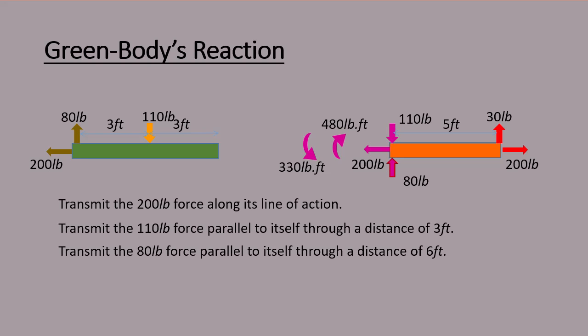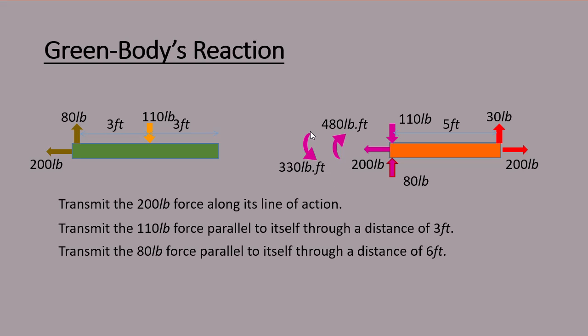Next step, we transfer the 80-pound force to the left edge of the orange body. And just because you have transferred this 80-pound force through a distance of 3 feet plus 3 feet, 6 feet, it adds a clockwise moment of 480 pound-foot.